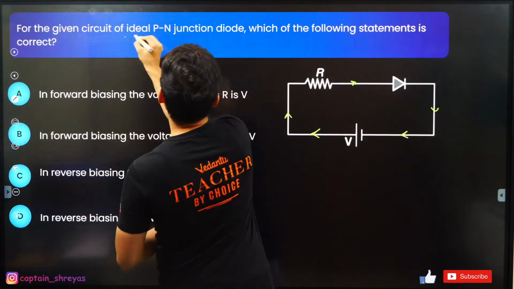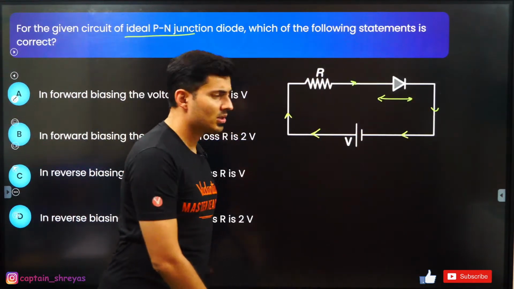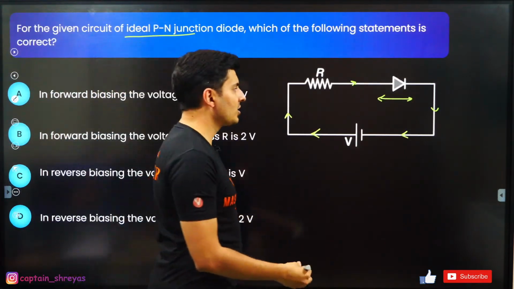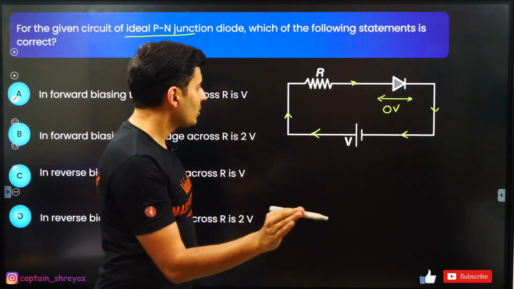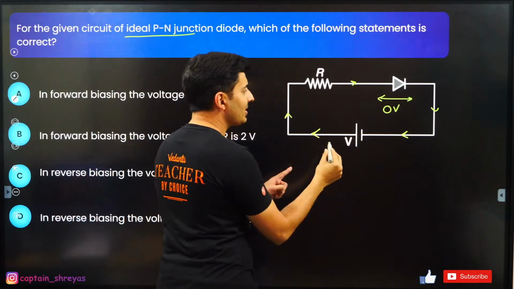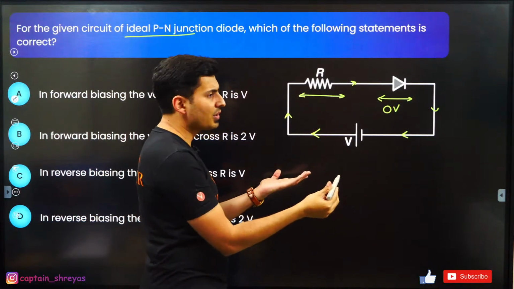It's an ideal diode. That means what is the voltage drop here? Come on, put it up in the chat box. Across the diode, what is the voltage drop? 0 volt, right? Negligible drop, correct? So whatever this V volts is there, where would it be dropped? Think about Kirchhoff's voltage law.